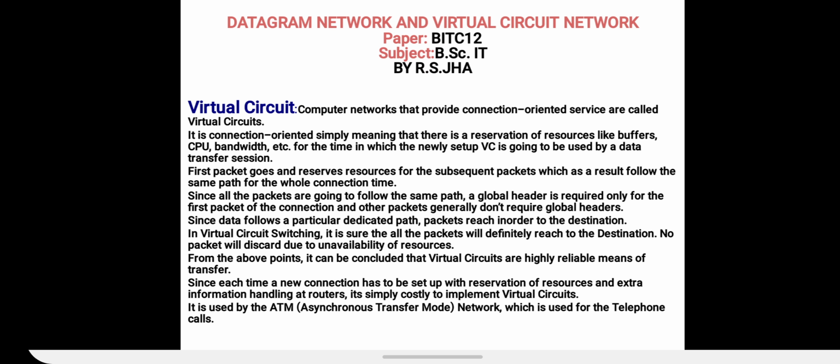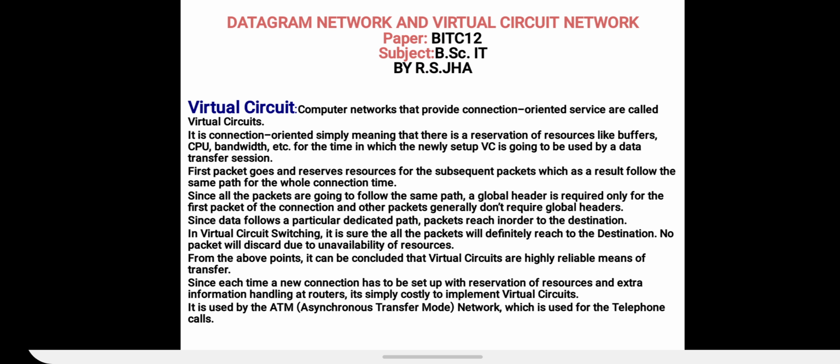In virtual circuit switching, it is sure that all the packets will definitely reach the destination. Why? How can we confirm that? Because the resources are pre-reserved in virtual circuit network. So it is confirmed that whatever packets were sent by the sender will definitely reach the receiver.